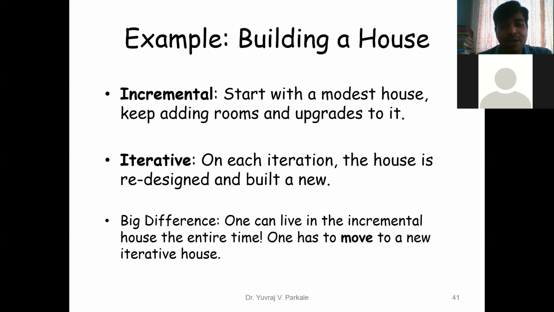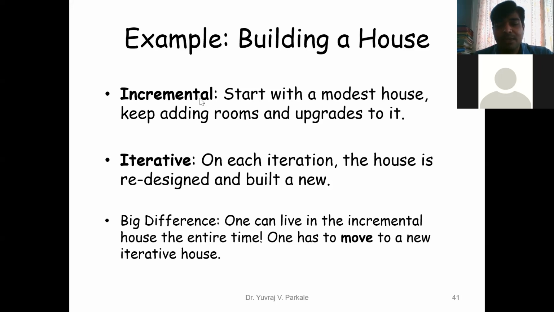Now in the third step, if I have to add some new feature to my house, rather than continuing with the previous house, I will redesign the second house and build a new house. Are you getting it? So this is not a good way of using the models. The iterative type is not a good way of building embedded models. This is the iterative model.